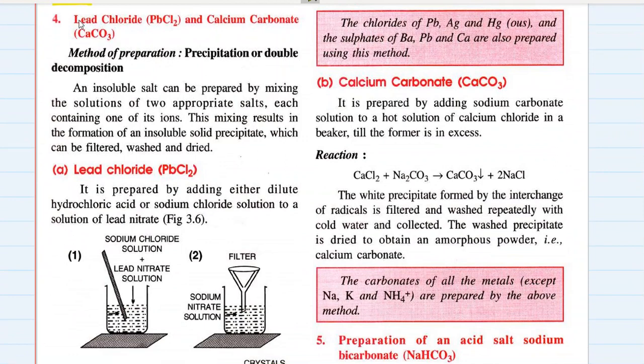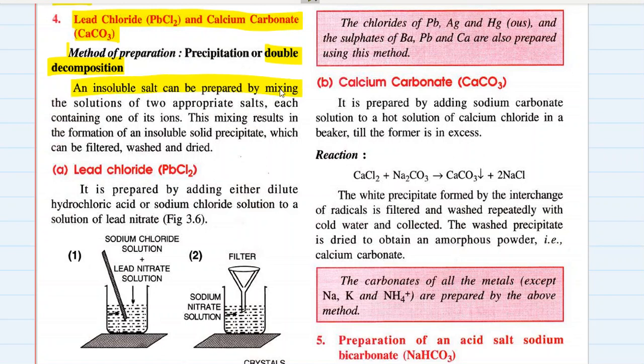The next is lead chloride and calcium carbonate. The method of preparation of lead chloride and calcium carbonate is double decomposition. Why double decomposition? Because lead chloride and calcium carbonate both are insoluble salts. Always remember, insoluble salt is prepared by double decomposition or precipitation method.